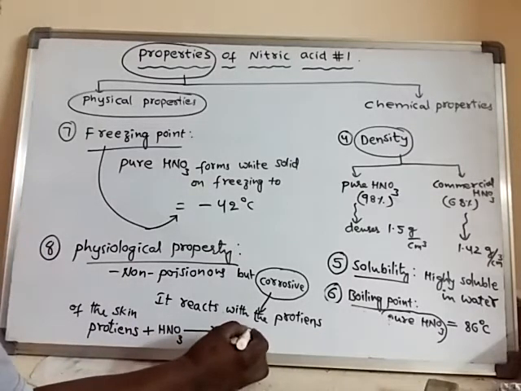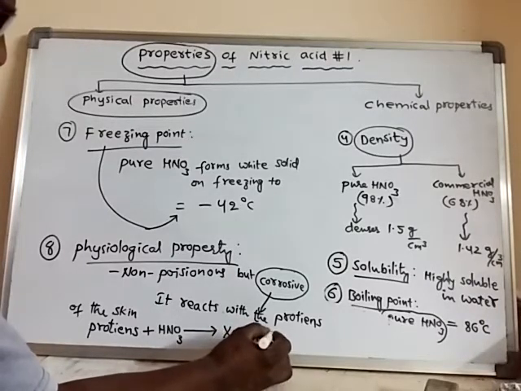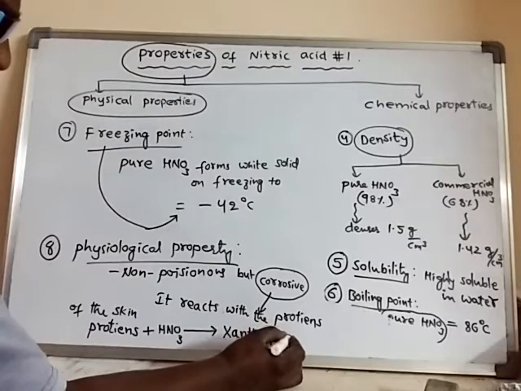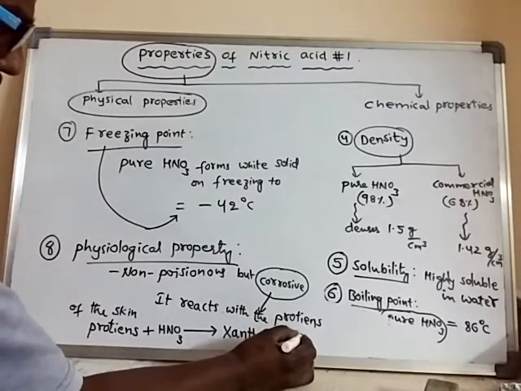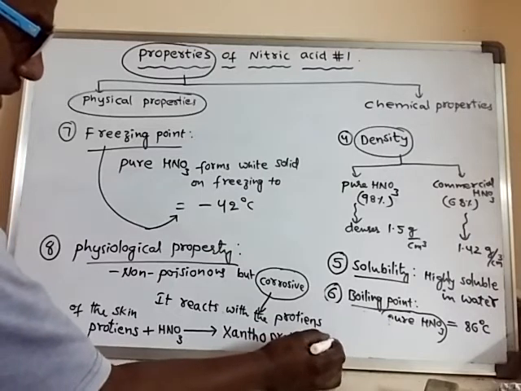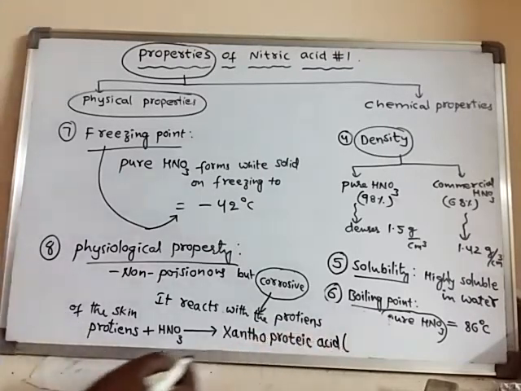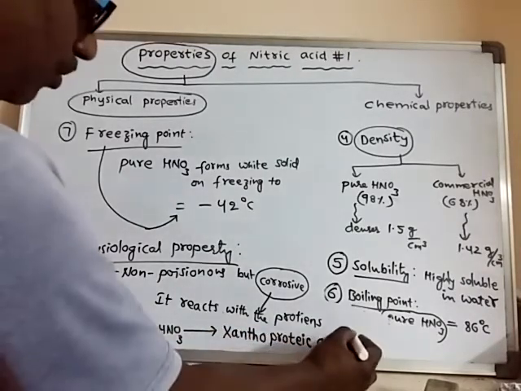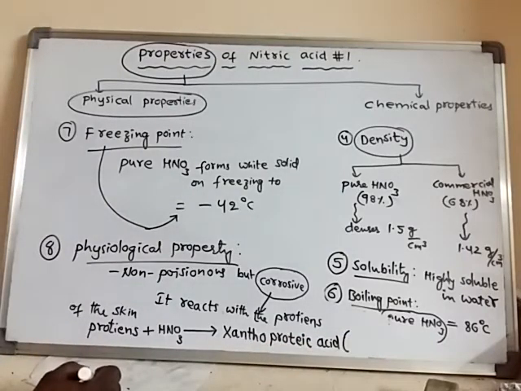They are converted into xanthoprotic acid, which is yellow in color.